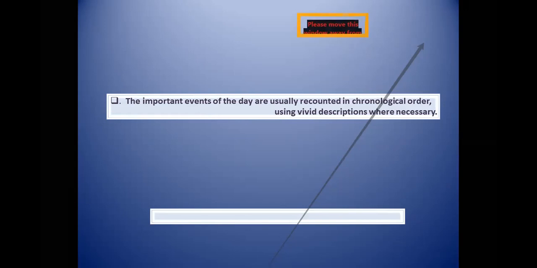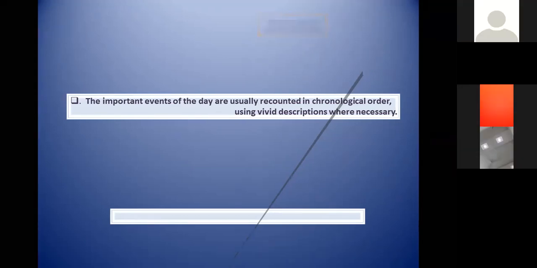So the things that took place are recounted, meaning you'll go back and start chronologically. Chronological refers to the sequence or series, so the things you mention will be in sequence, using vivid descriptions where necessary. Vivid refers to various descriptions.